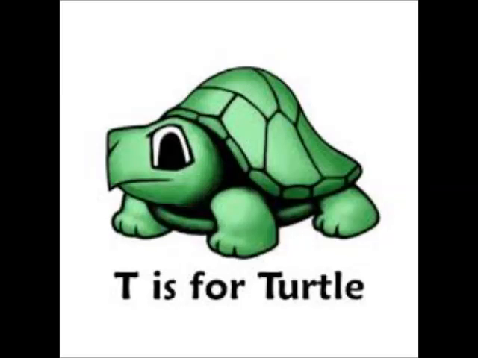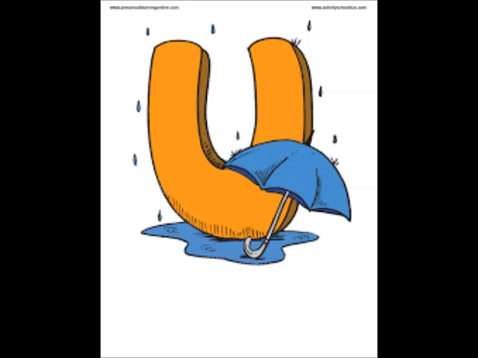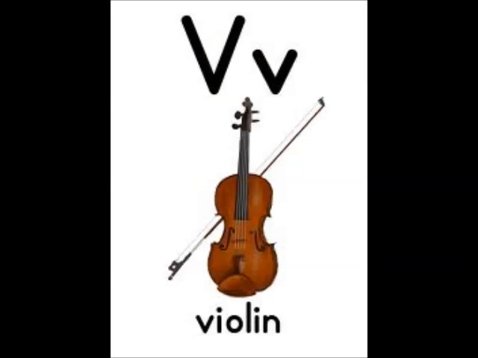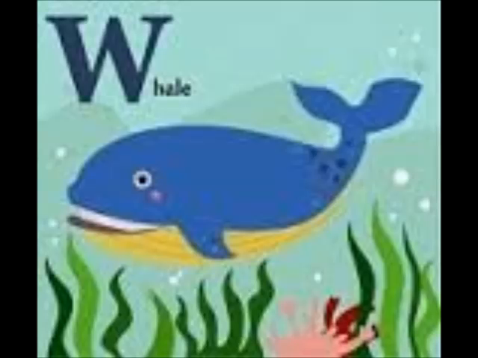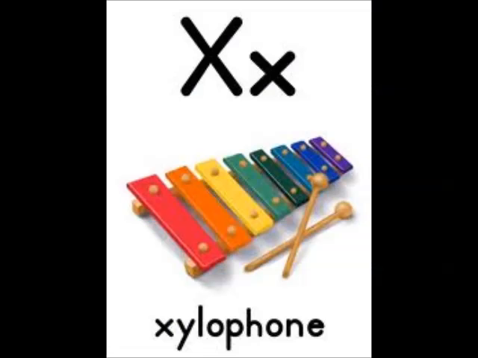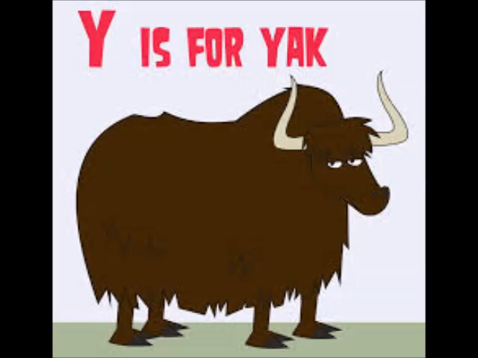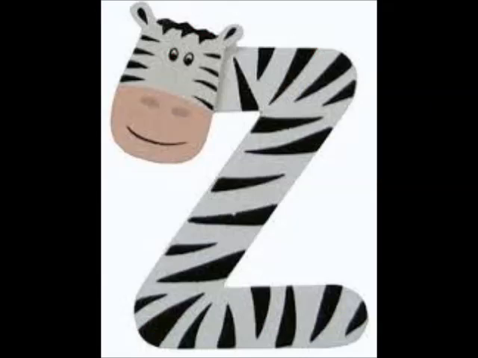spider. T is for turtle, turtle. U is for umbrella, umbrella. V is for violin, violin. W is for whale, whale. X is for xylophone, xylophone. Y is for yak, yak. Z is for zebra, the zebra.